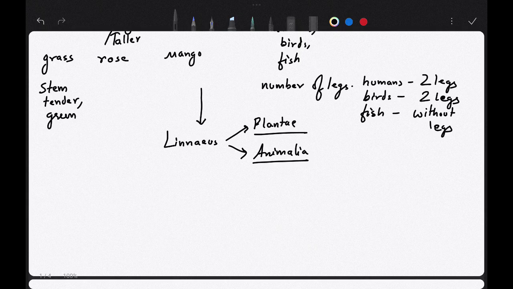Okay. So there was a lot of confusion. So the drawbacks of this type of classification, write down. There were several drawbacks, but the main drawbacks were: